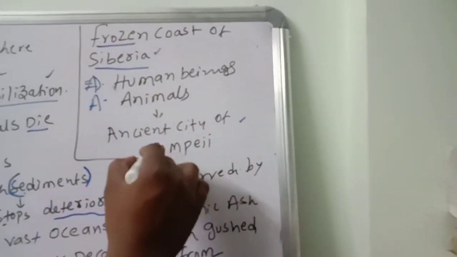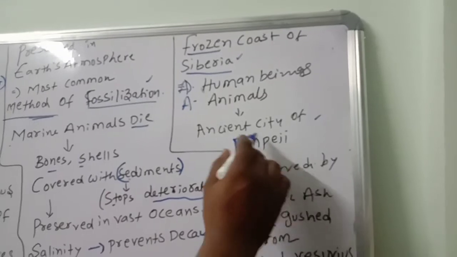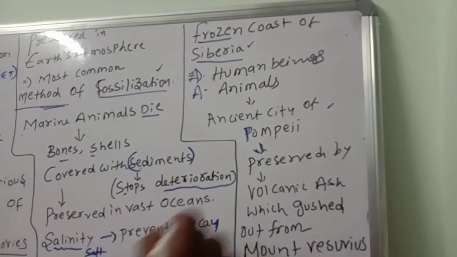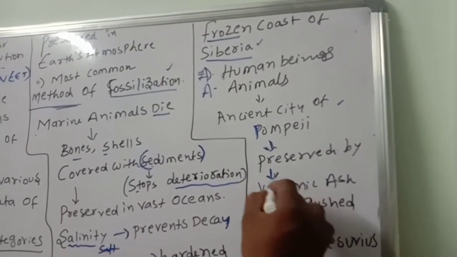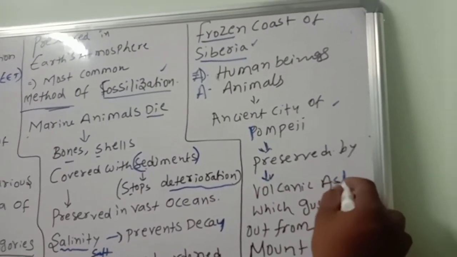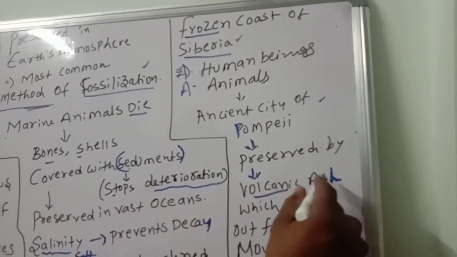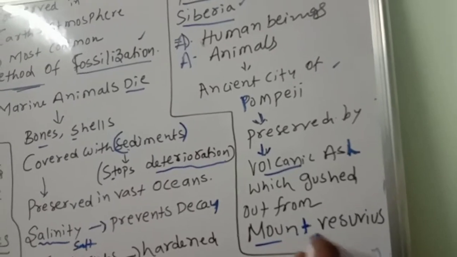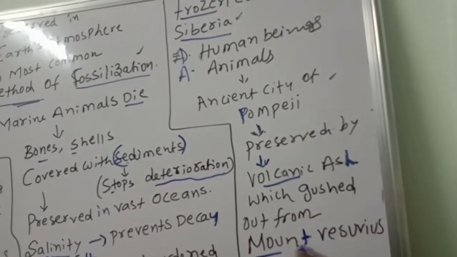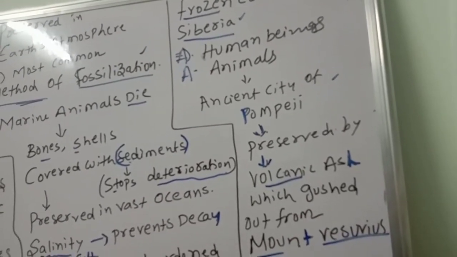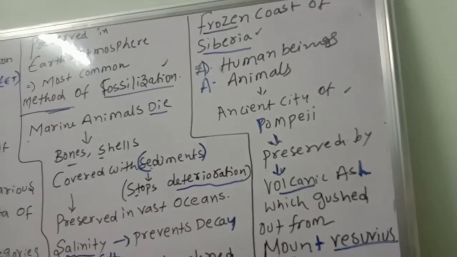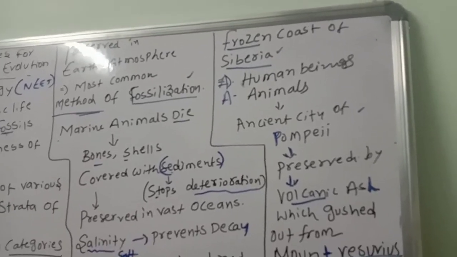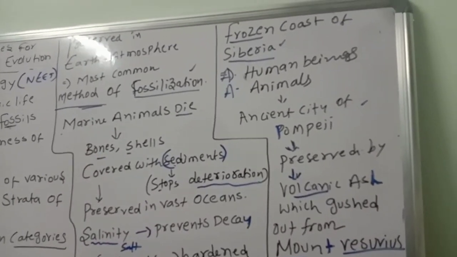Next, ancient human beings and ancient animals lived in an ancient city. What do you call that ancient city? Pompeii. The human beings and animals of Pompeii, the fossils, were preserved by volcanic ash, very high temperature volcanic ash, which gushed out from Mount Vesuvius. These points you should remember. So this is about actual remains.